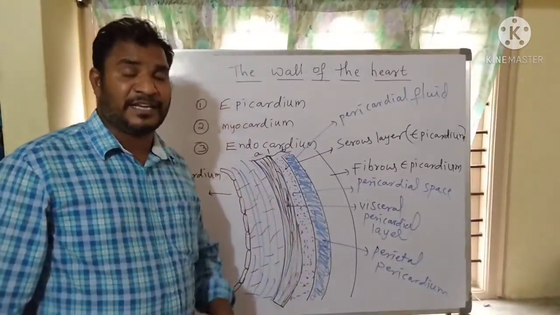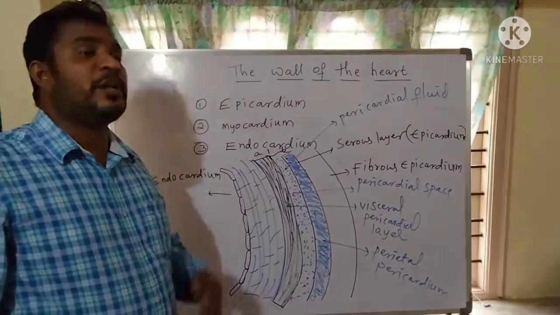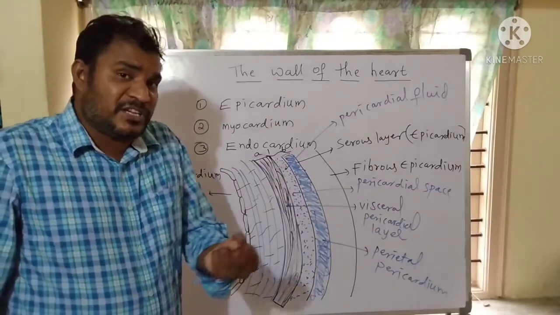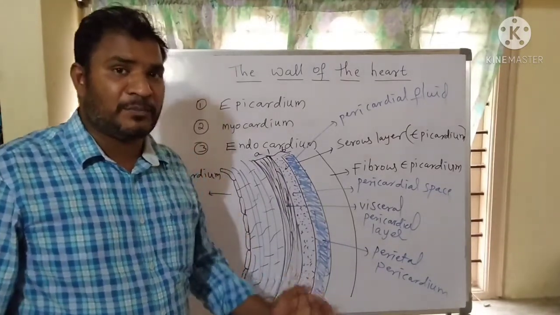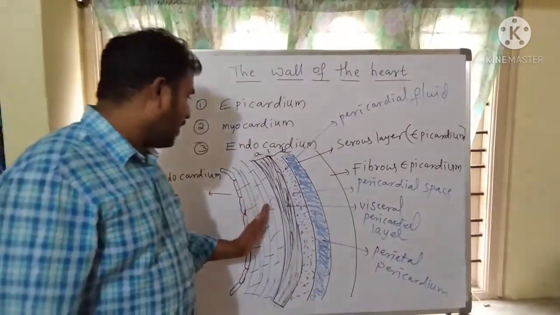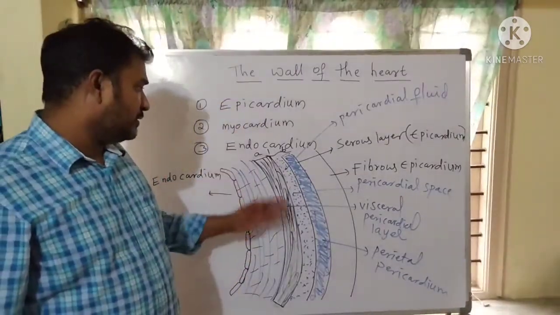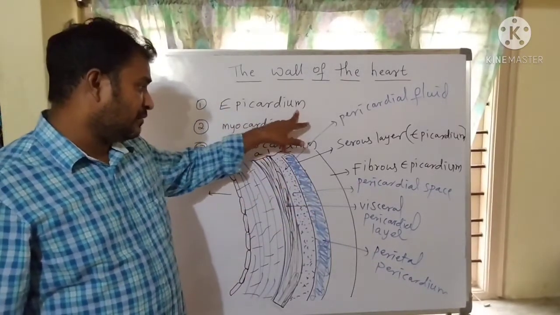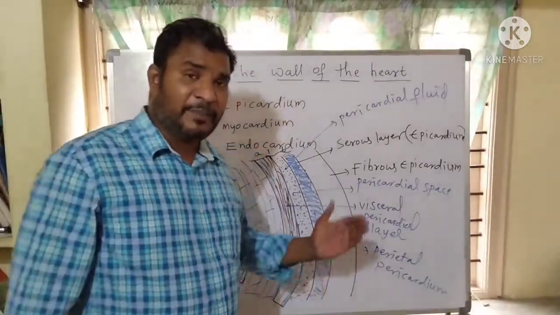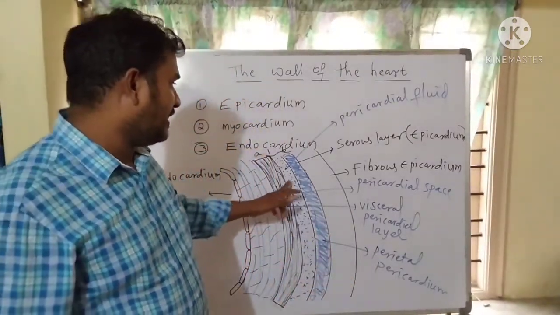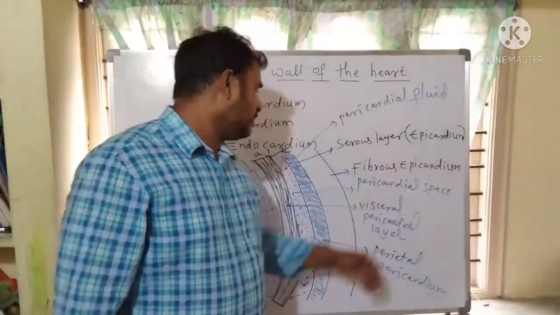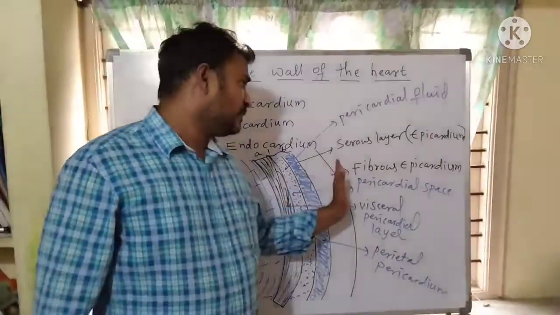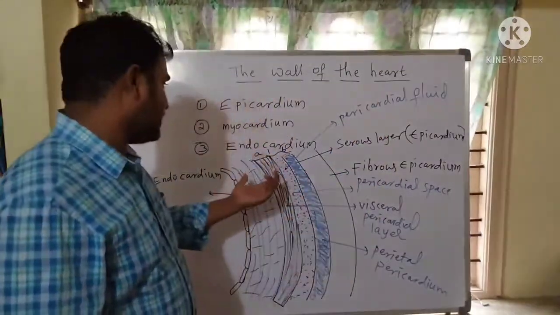These cardiac muscles can generate their own impulses. These own impulses are useful for the contraction and relaxation of the heart chambers, which helps in pumping the blood into body parts. And above the myocardium, the uppermost layer is called epicardium. Within the epicardium, there are two layers. The first layer is called serous epicardium and the second layer is called fibrous epicardium.